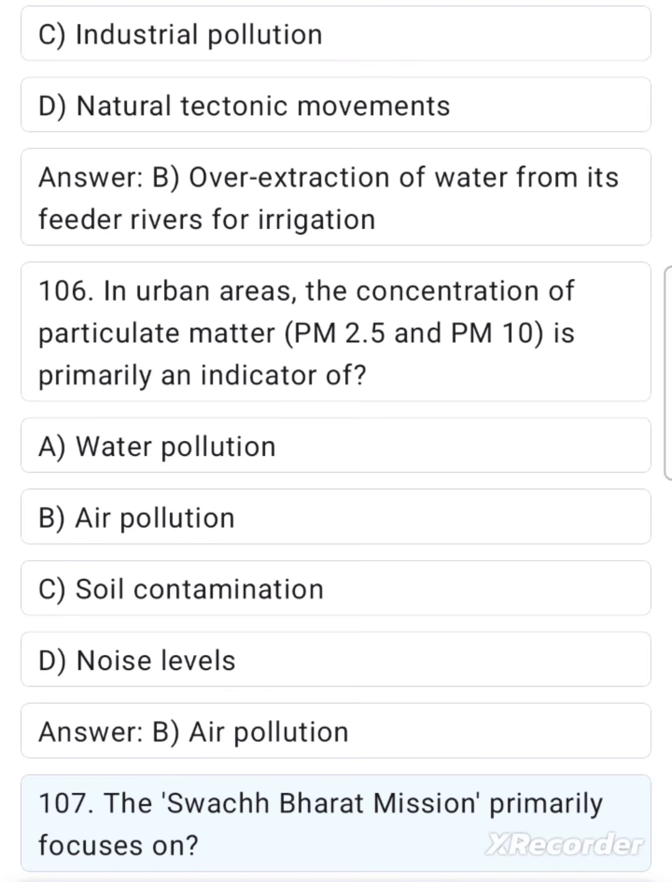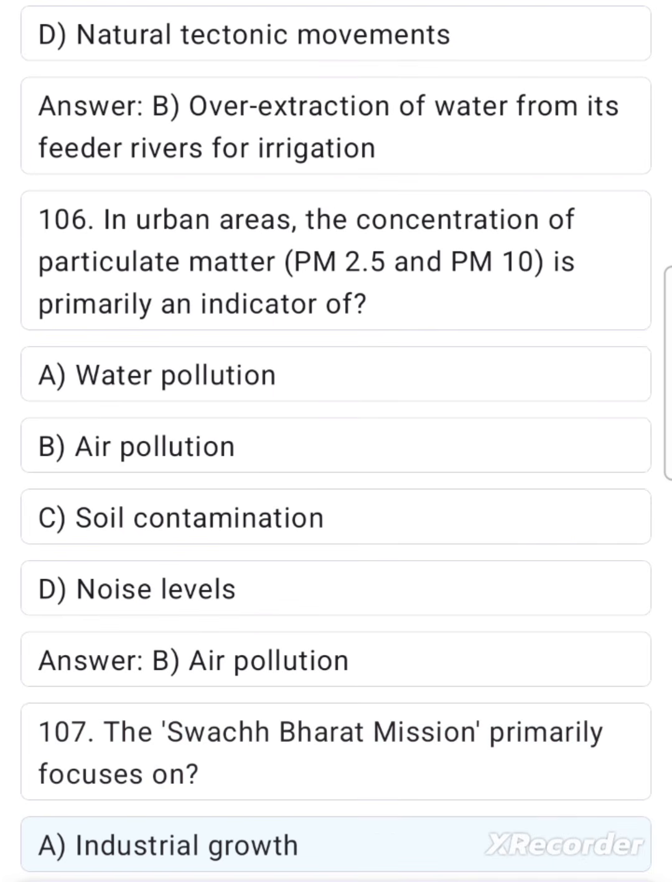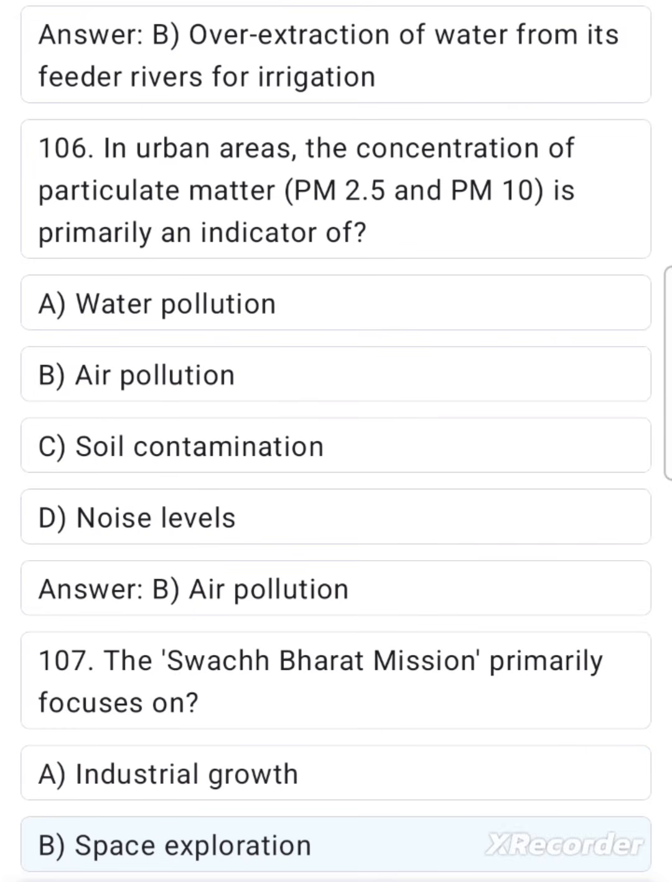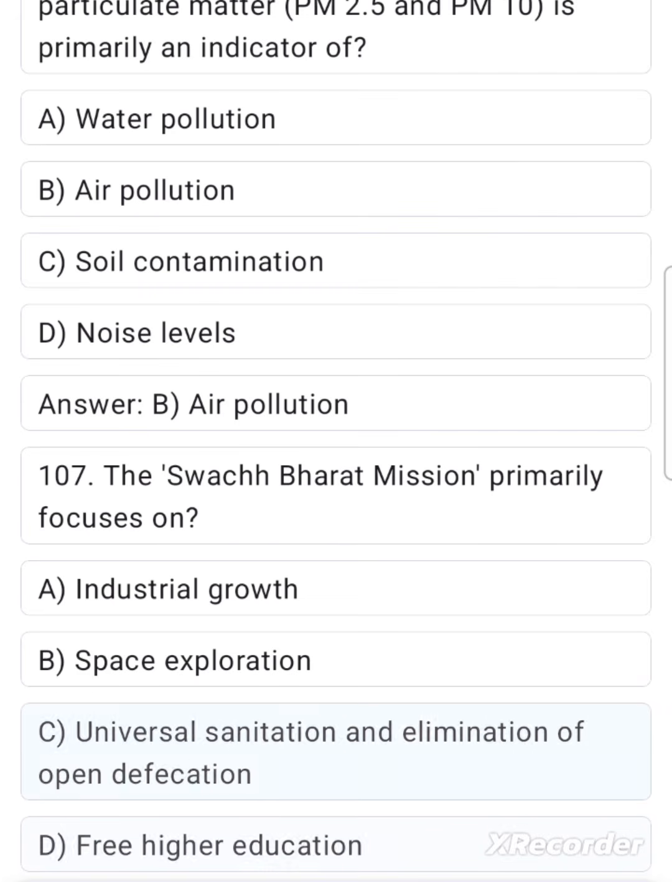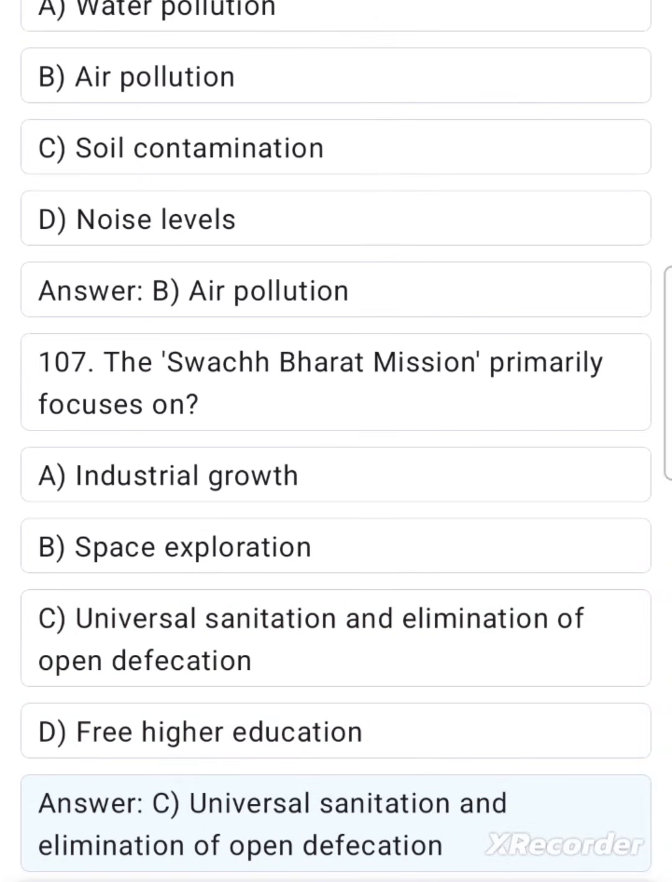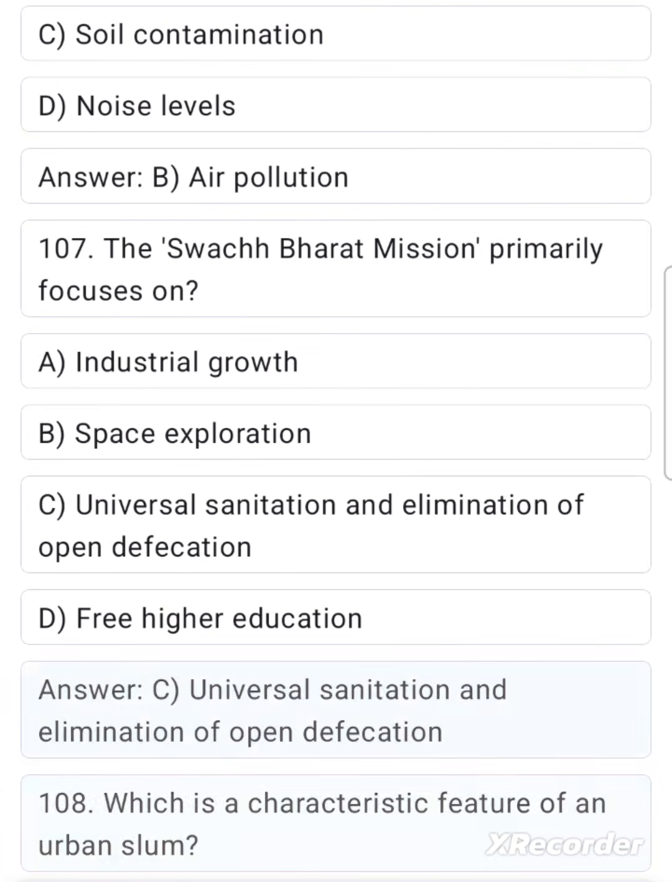107. The Swachh Bharat Mission primarily focuses on A. Industrial growth. B. Space exploration. C. Universal sanitation and elimination of open defecation. D. Free higher education. Answer. C. Universal sanitation and elimination of open defecation.